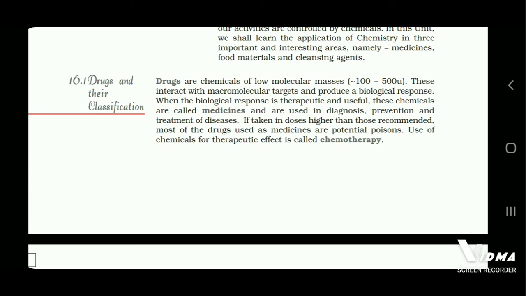16.1 Drugs and their classification. Drugs are chemicals of low molecular masses, from 100 to 500 u. These interact with macromolecular targets and produce a biological response. When the biological response is therapeutic and useful, these chemicals are called medicines and are used in diagnosis, prevention, and treatment of diseases. If taken in doses higher than those recommended, most of the drugs used as medicines are potential poisons. Use of chemicals for therapeutic effect is called chemotherapy.